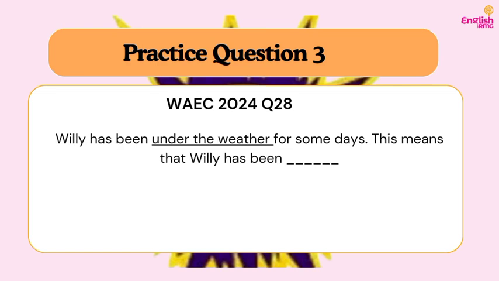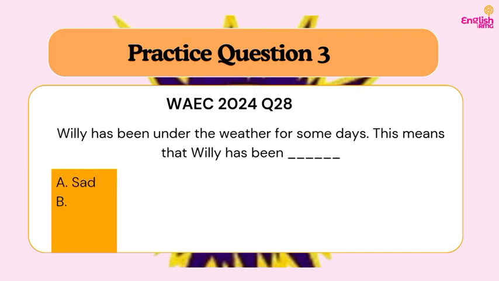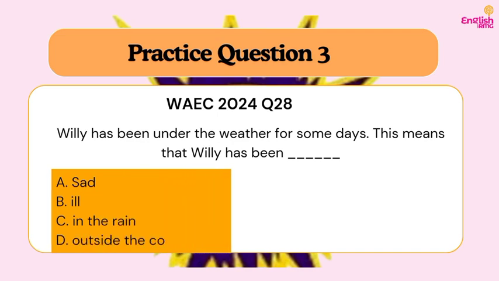Let's consider the options as well, so that we can consider all the context before we know what our answer is. Here, I want to assume you don't even know what being under the weather is. And that is why I say that one of the best ways to prepare for this section is to also read widely. Practice your past questions just like we are doing now so that you can get the answer correctly. So A, sad. B, ill. C, in the rain. D, outside the country.